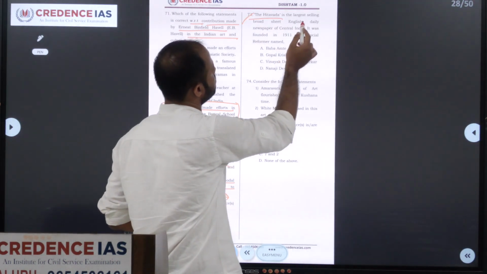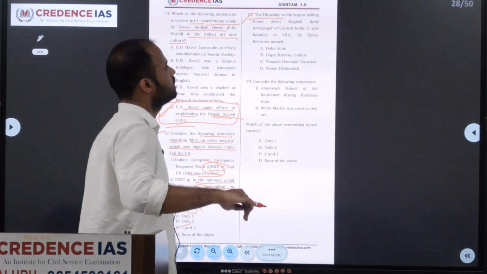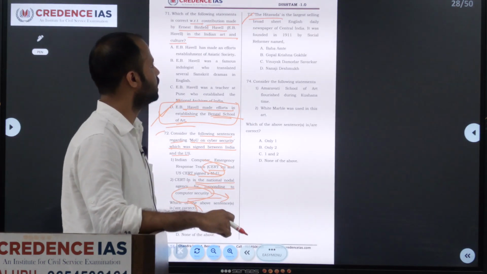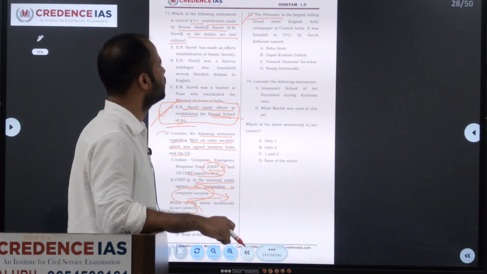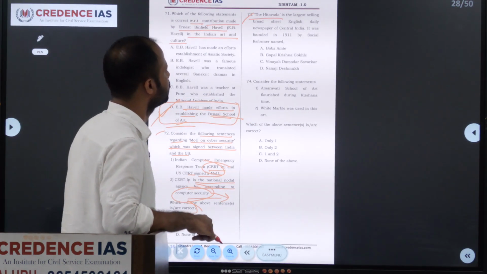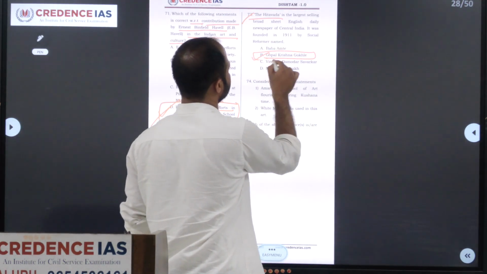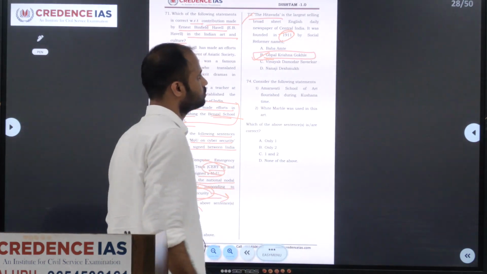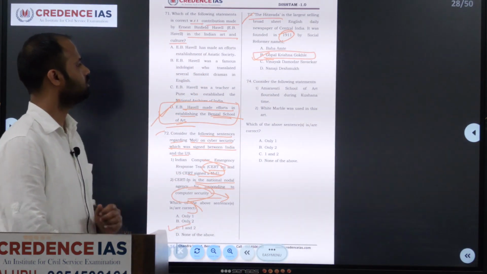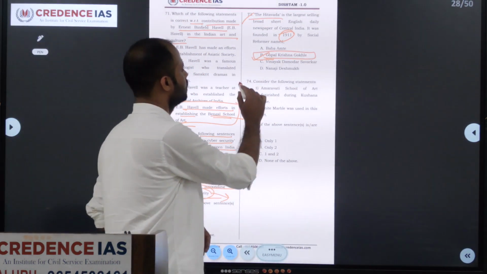So next we'll move on to 73rd. The Hitavada is the largest selling broadsheet English daily newspaper of central India. It was founded in 1911 by the social reformer name. It was started by Gopal Krishna Gokhale in 1911. Next we'll move on to 74th.